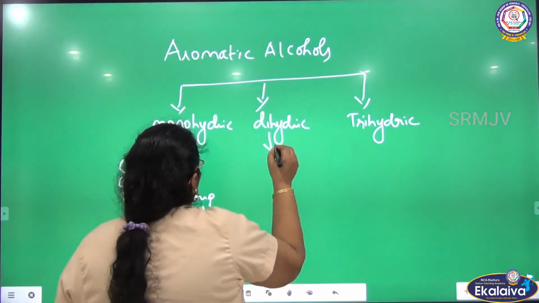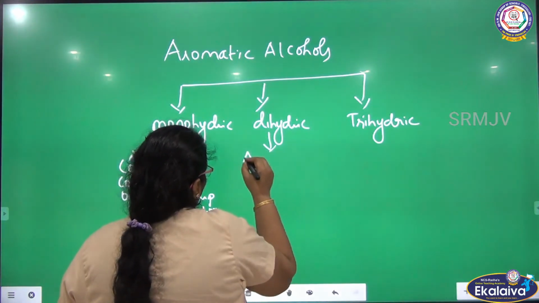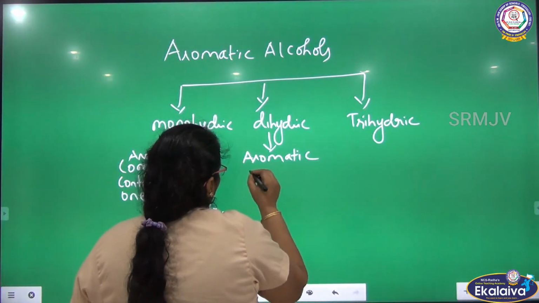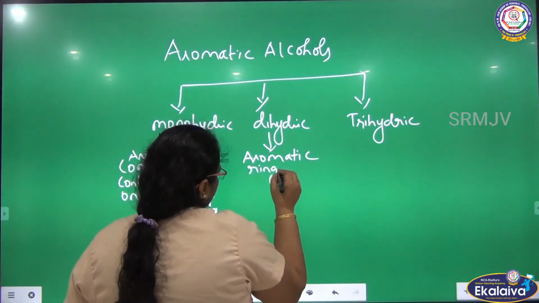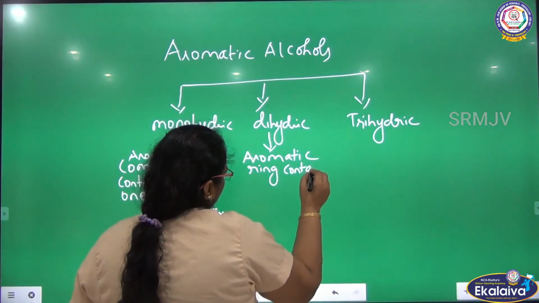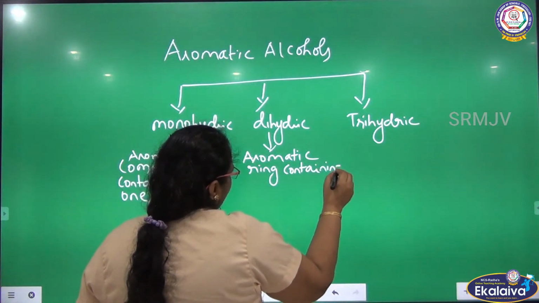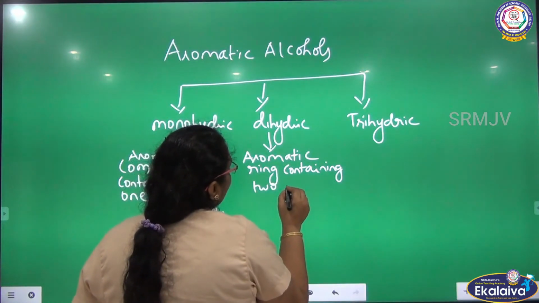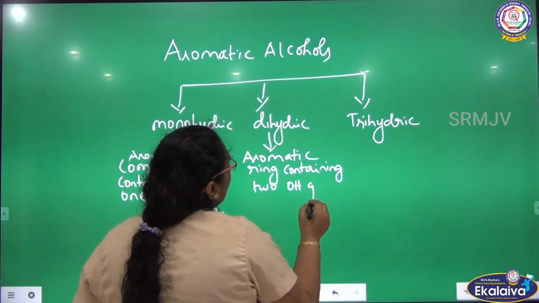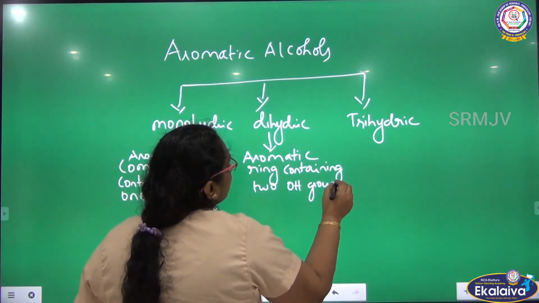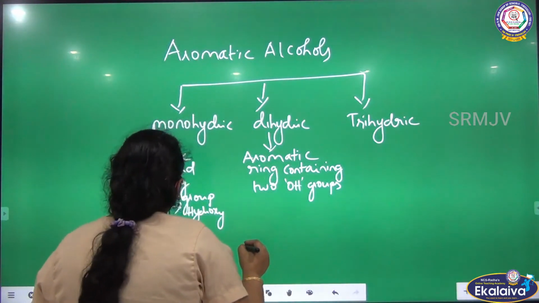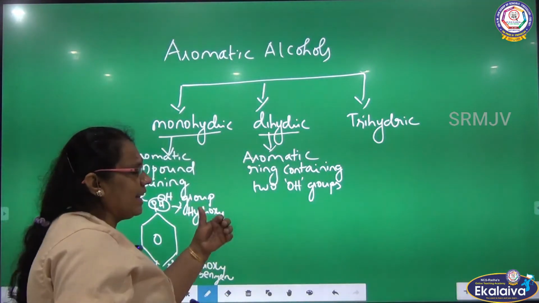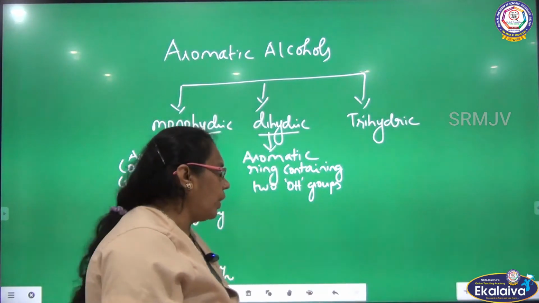And what is dihydric alcohol? An aromatic compound containing 2 OH groups. When 2 OH groups are attached to the aromatic ring, we can call it an aromatic dihydric alcohol. So, aromatic ring containing 2 OH groups.